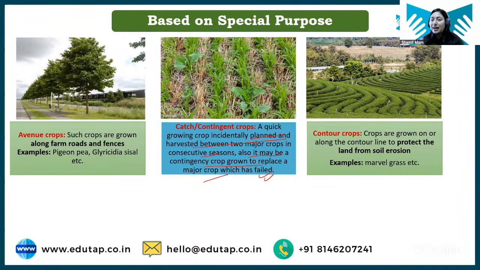Okay, that is why it is called a catch crop. Next we have contour crop. What is a contour crop? Basically, these crops are grown along the contour line. Sometimes we have sloppy land, so it is not easy to cultivate it. So what we do, we form contour lines, and on these contour lines crops are grown. Such crops are called contour crops. Clear?